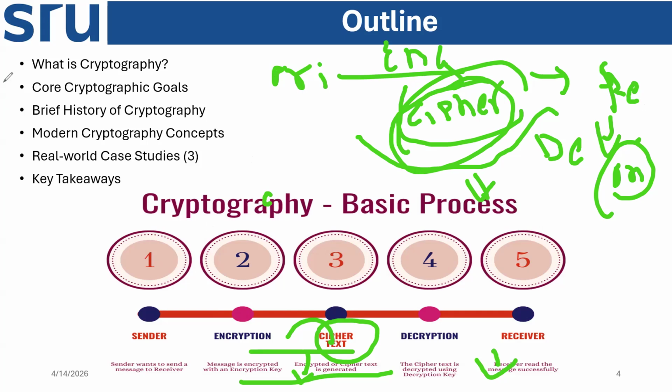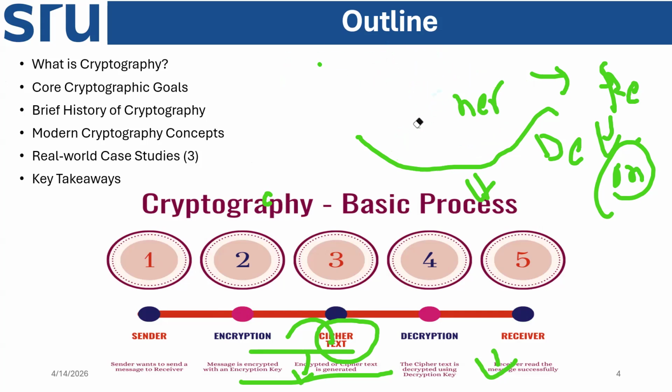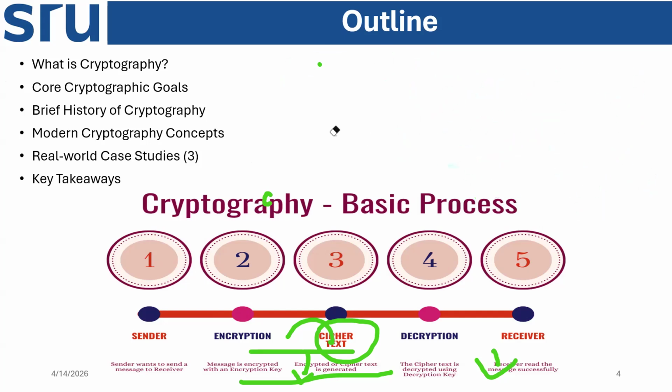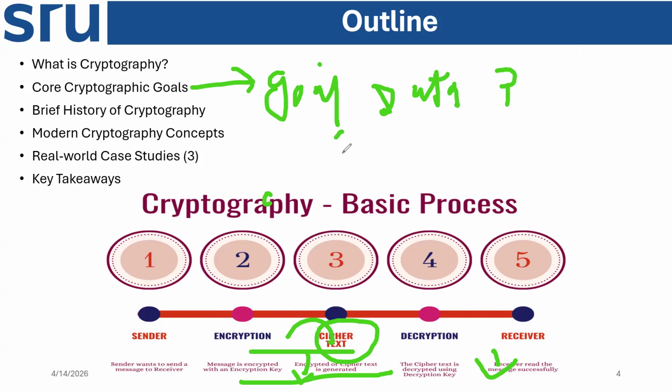Now if we go to the main concept of the core cryptographic goals, what is there in the outline? We will learn about it in detail. What we need is to enable secure communication, and data protection should be secure. That is the goal: data protection and secure communication.